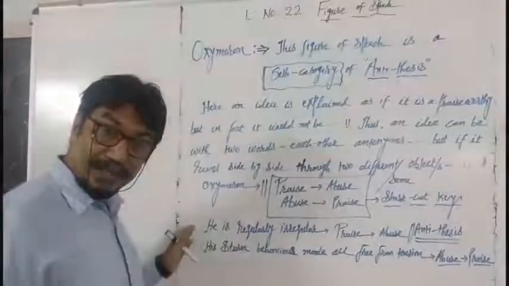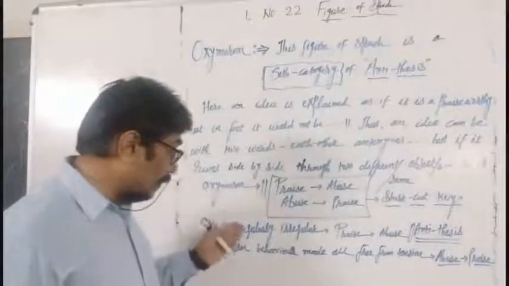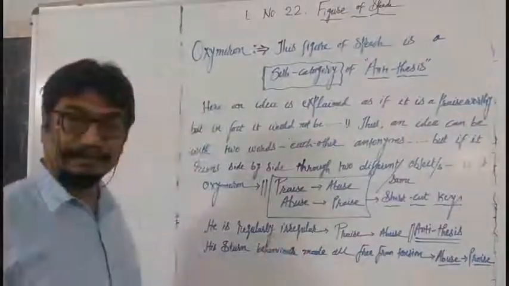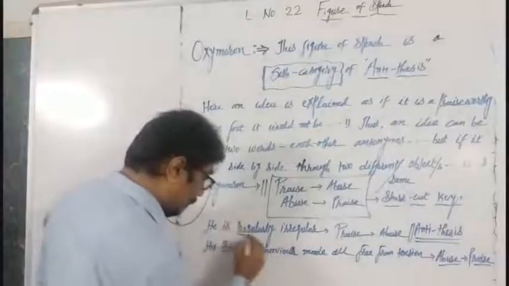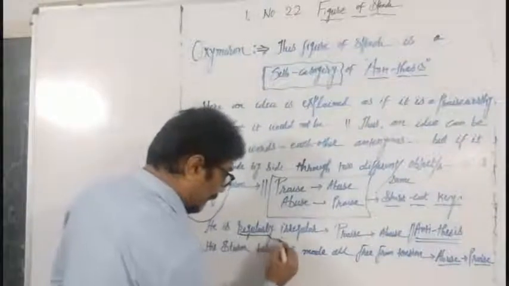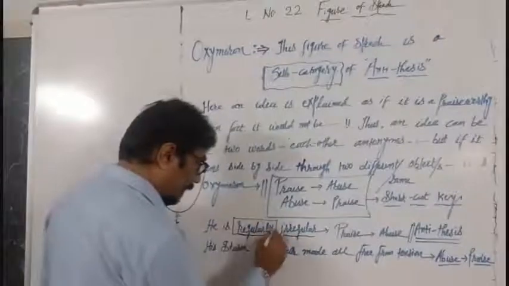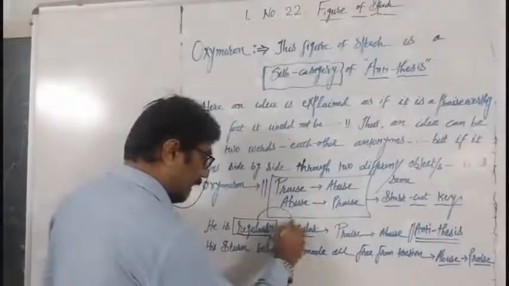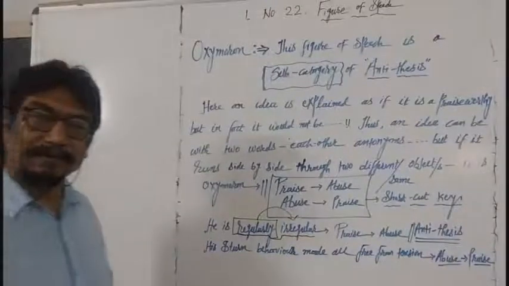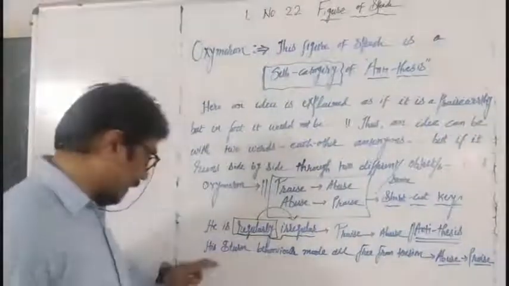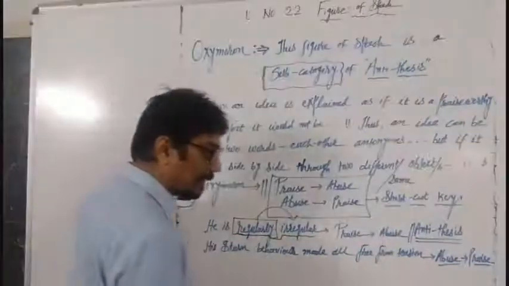Last time also I had given this example to you. It is regularly, irregularly. First of all, here I have used regularly, and next to that I have used the opposite word of that. While speaking regularly, I have abused him with the word irregular. He is of stern behavior, made all free from tension.